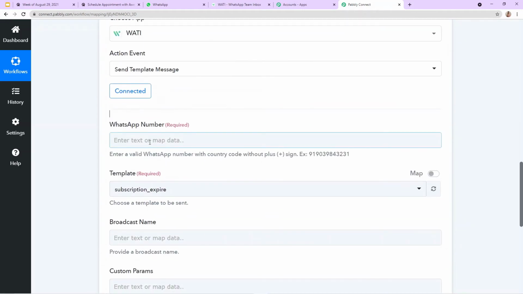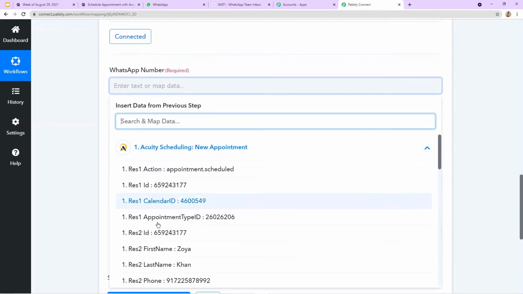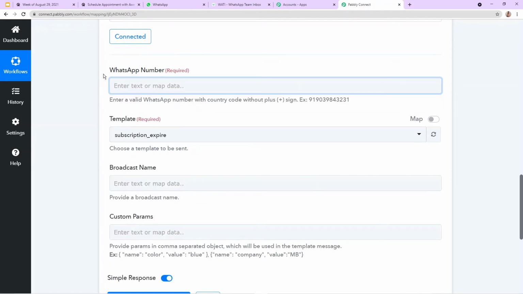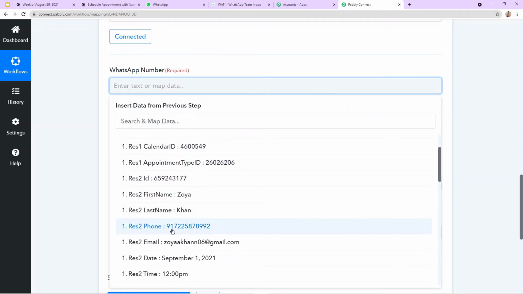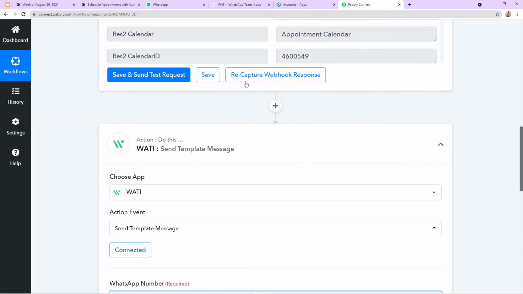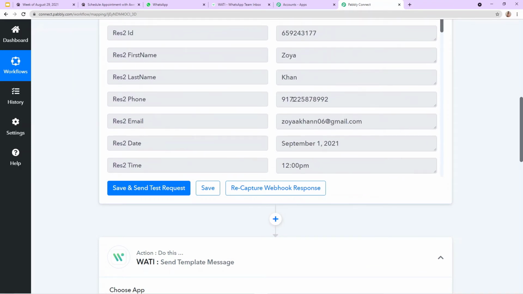Once we click here, you can see this drop down menu will appear and from here you can select the accordingly field which was asked. So from here you can see it is asking us for the WhatsApp number. Here you can see the WhatsApp number of my client was this. The same is available here. So this is how mapping works.